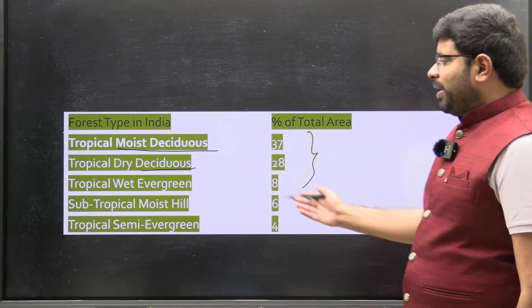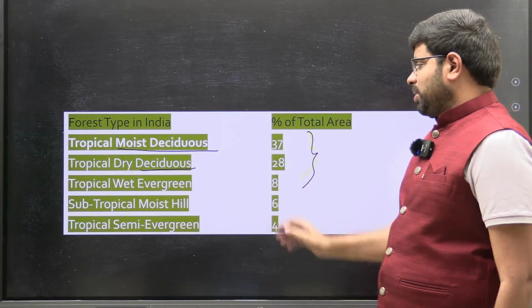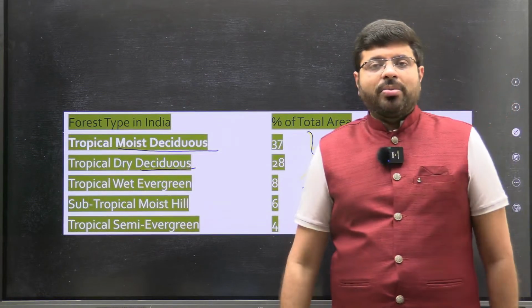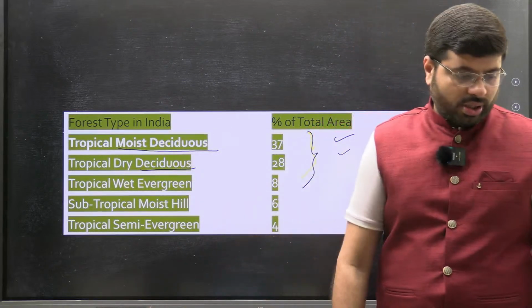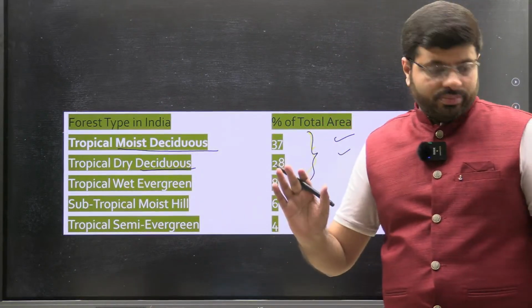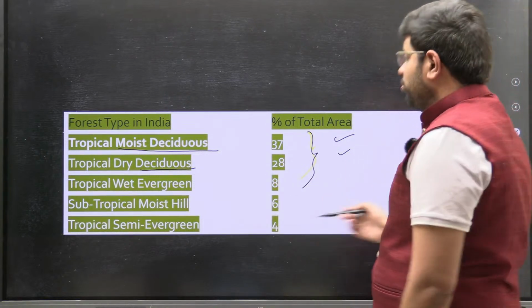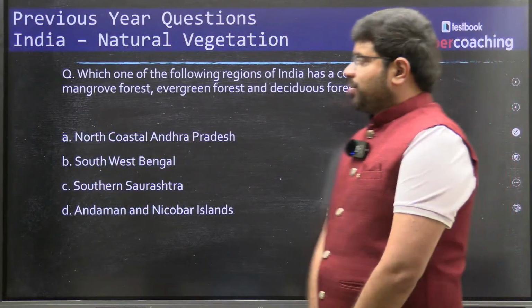Then wet evergreen, subtropical moist hill range, semi evergreen are the remaining percentage. So the most well developed forest in India, the dominant area, is the deciduous variety of forest, right? Am I clear, all of you? Now let's move forward to the next question. Next question.